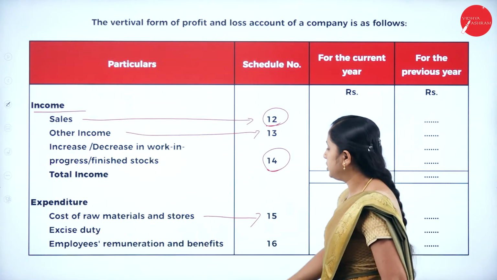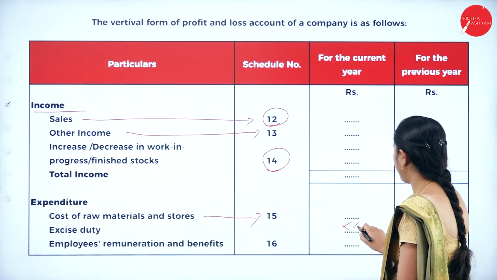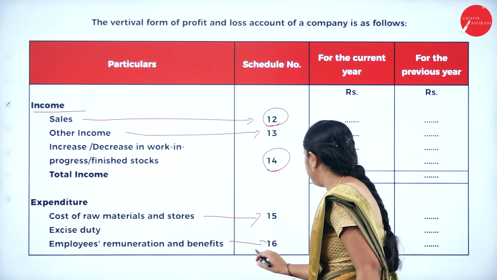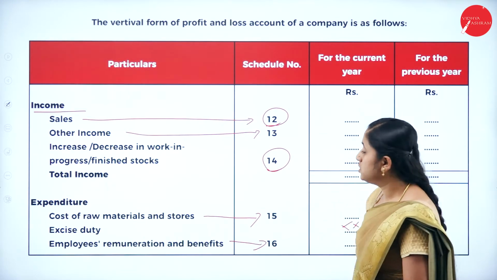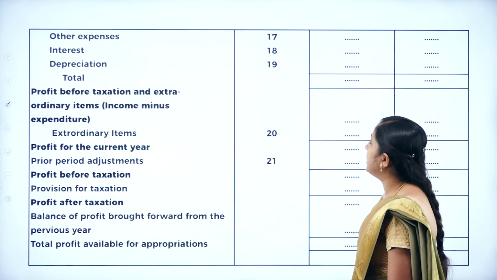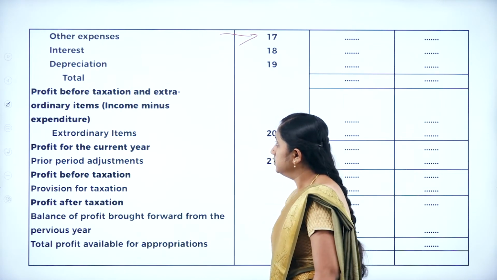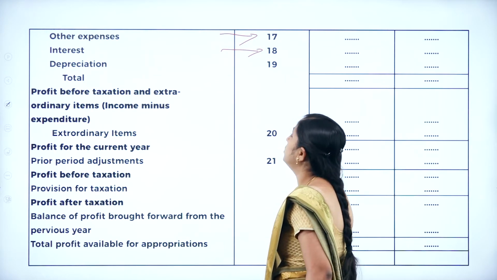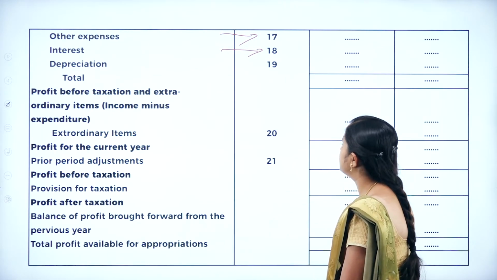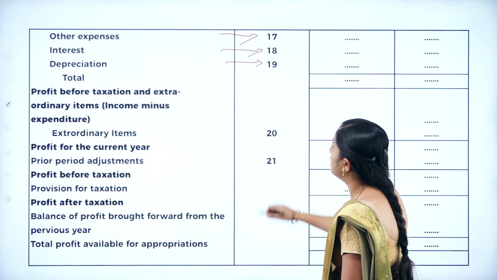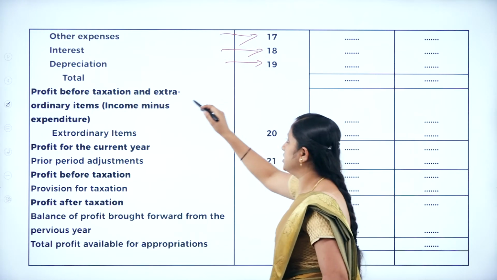For the excise duty, you can directly write the amount. Next, employees remuneration and benefits. Prepare schedule 16. Next, other expenses. Schedule 17. Next, interest. Schedule 18. Depreciation. Schedule 19. So, this is total expenditure.